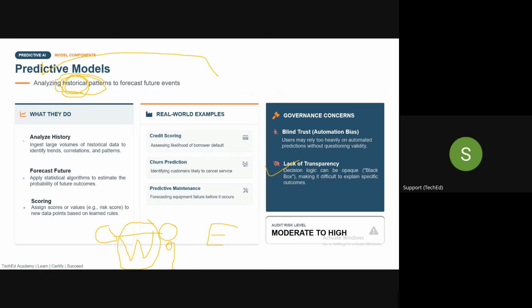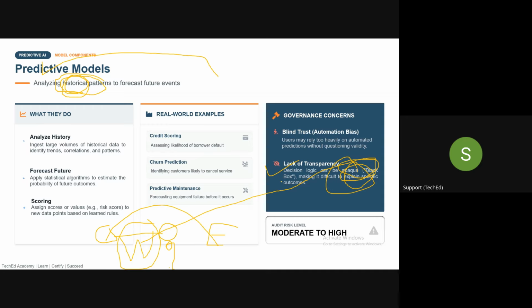That means the model doesn't have explainability. The model is working as a black box and is not able to explain why, based on this input, it gave this output. So the lack of transparency and explainability can be the greatest concern for predictive models.